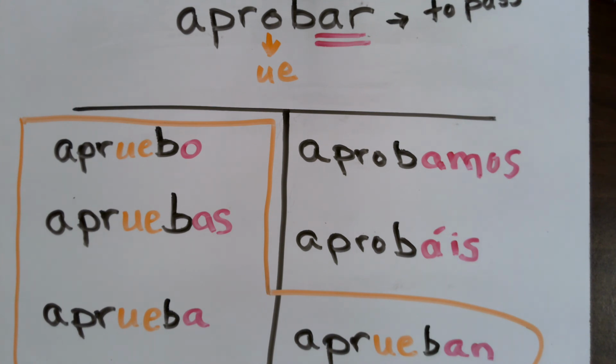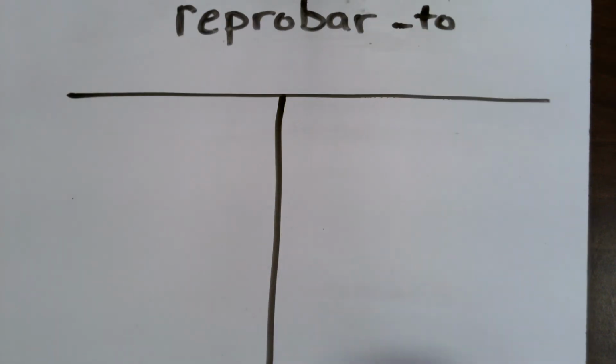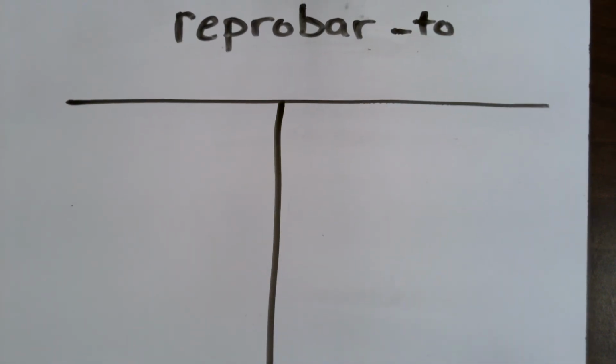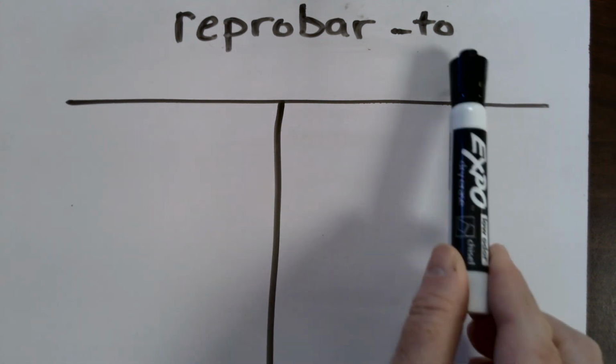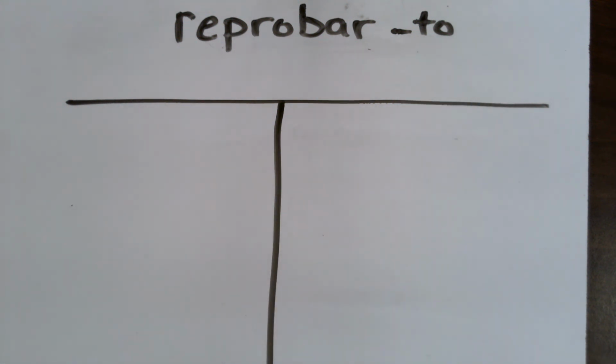Now we're going to go with another verb to practice as well. Okay, so now we're going to practice the verb reprobar. I want you to think about everything that we've been through in the last couple of practices. And now we're going to pause the video as you work through everything that we've been talking about. Once you have reprobar conjugated in 6 forms and you've told me what it means, press play on your video. Pause the video now.